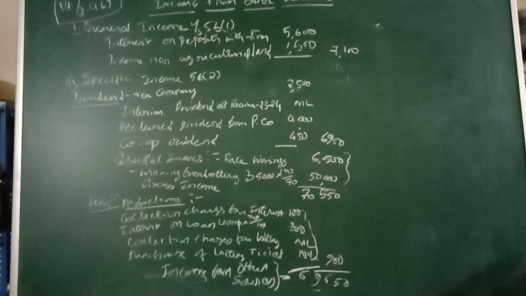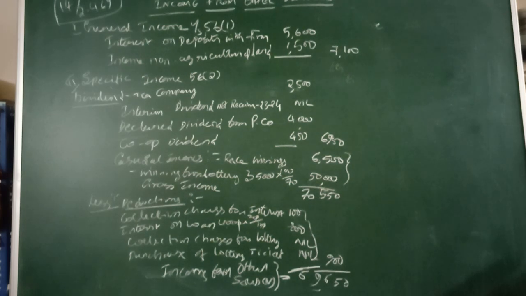Now we have to take certain deductions given in the question. Number one, collection charges. The interest collection charges are 100. Bank commission is taxable, and the collection charges of 100 are eligible for deduction. So we take it as a deduction. Point number 2, interest on loan. 4,000 is the total amount, and 20% is the rate given.